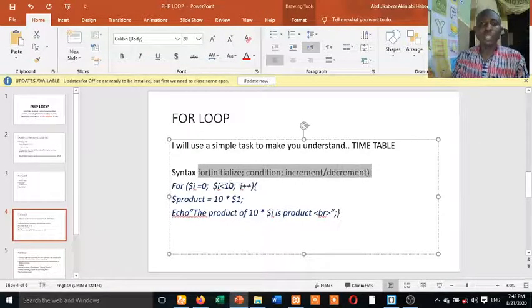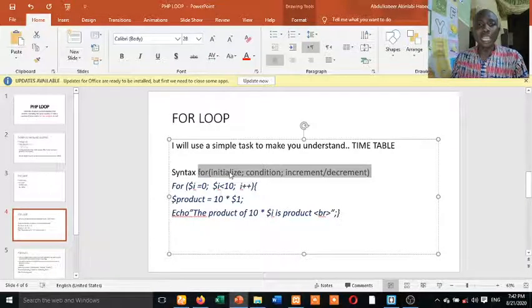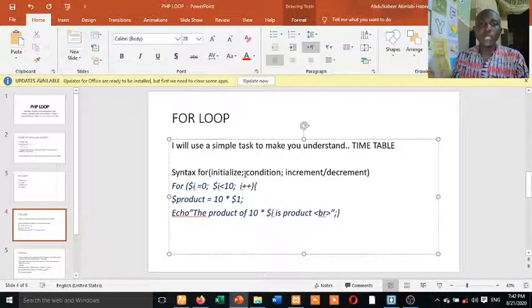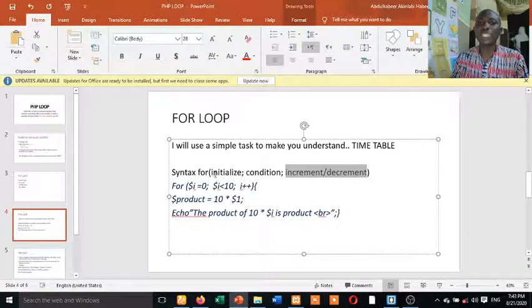Look at the syntax. For, you initialize your variable. Don't worry, you are going to get it. Every statement in PHP, you terminate it with a semicolon. Then the condition that this thing must meet, then you increment it. You understand? Just follow this syntax.